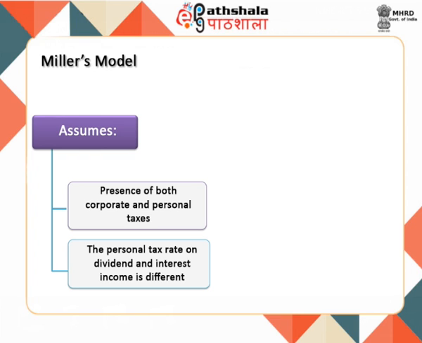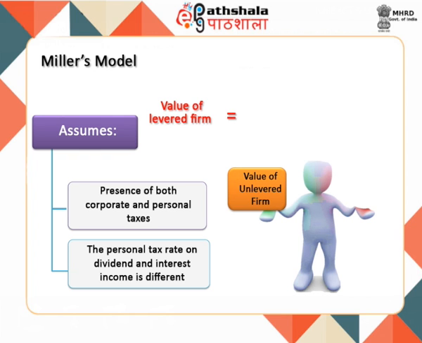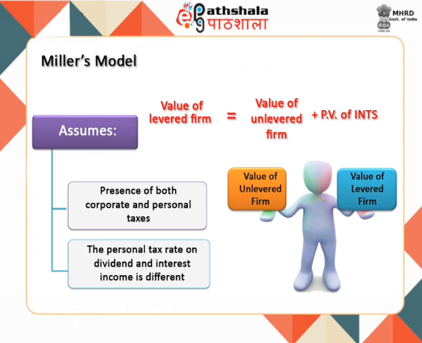This model focuses on the calculation and the comparison of the value of the levered and unlevered firms. Thus, we will now calculate the value of unlevered firm and present value of interest tax shield and thereby the value of the levered firm.